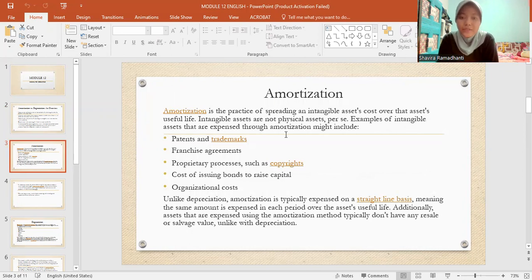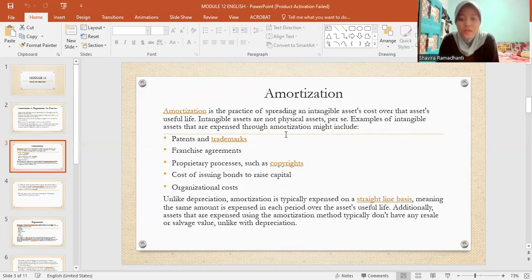Amortization. Amortization is the practice of spreading an intangible asset's cost over that asset's useful life. Intangible assets are not physical assets per se. Examples of intangible assets that are expensed through amortization might include: 1. Patents and trademarks. 2. Franchise agreements. 3. Proprietary processes such as copyrights. 4. Cost of issuing bonds to raise capital. And the last, organizational costs.